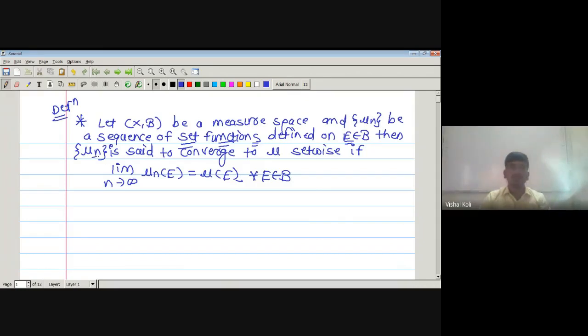Then the sequence mu n is said to converge to a measure mu setwise, meaning it depends on each set E belonging to curly B. If we change to another set, suppose we take F belonging to curly B, then limit n tending to infinity mu n of F is mu of F. That is, it is said to converge to mu setwise if limit n tending to infinity mu n of E equals mu of E. If we change the set E, then its corresponding definition will change. If we take some set G, then limit n tending to infinity mu n of G equals mu of G.